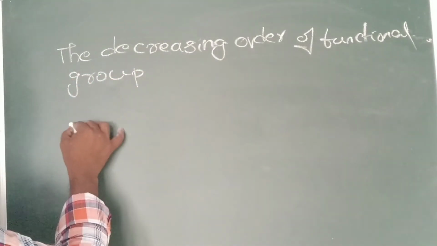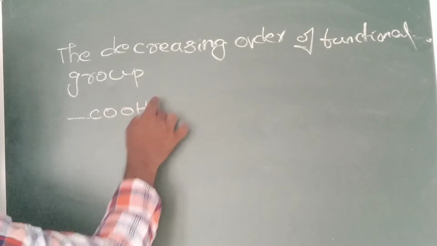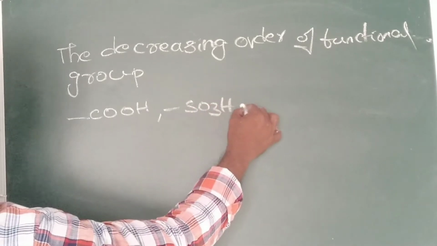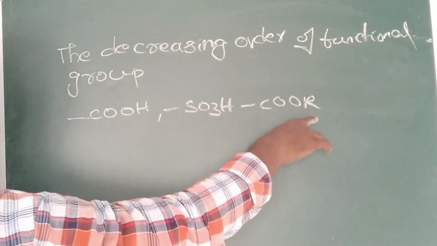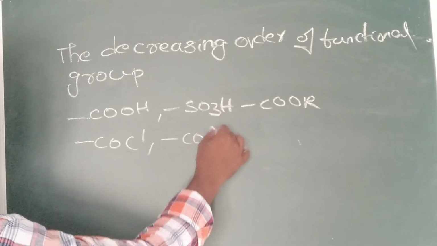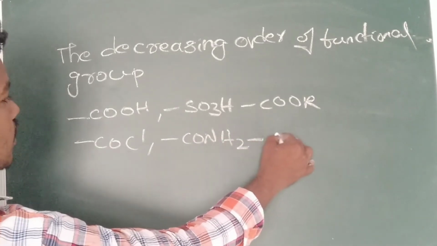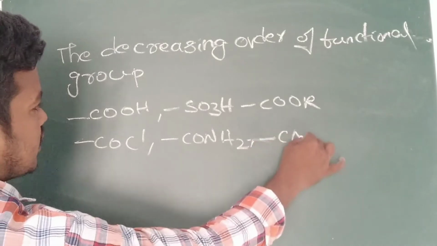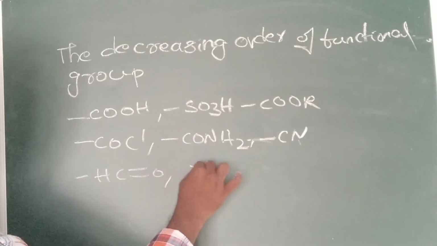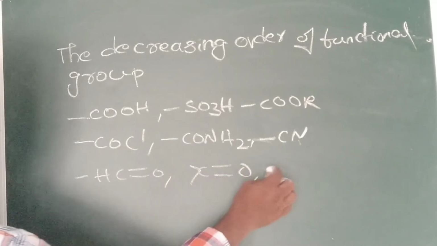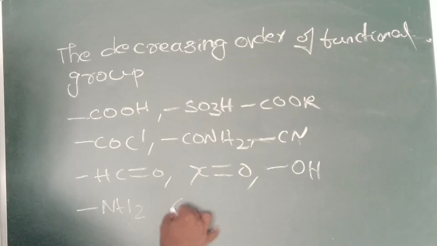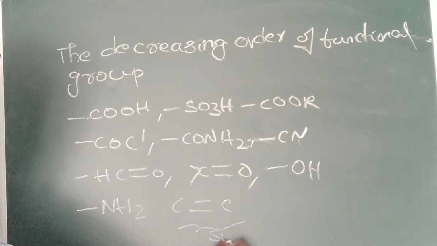Initially carboxylic acid has the highest priority, followed by sulfonic acid, COOR (R is nothing but an alkyl group), COCl, CONH2, then aldehyde, ketone, OH, NH2, and C double bond C, which will come in suffix 1 also.